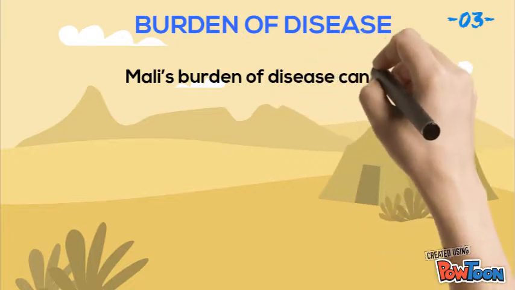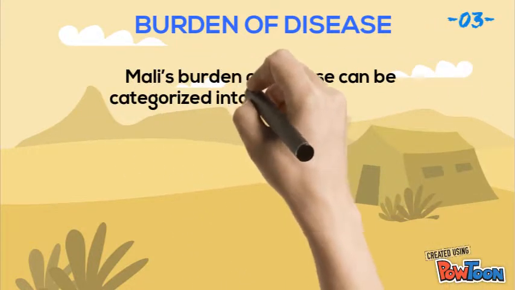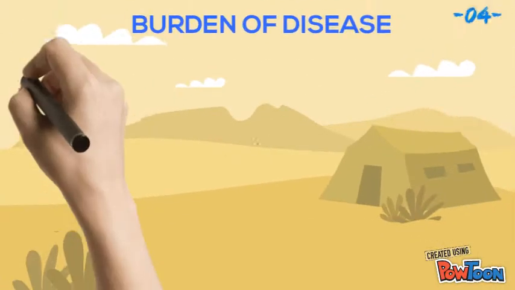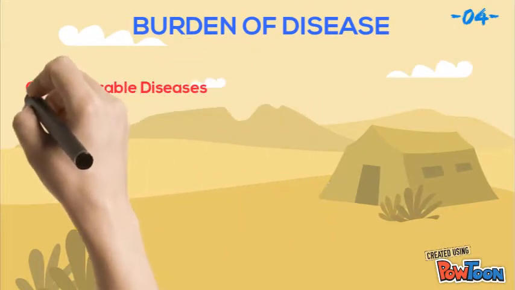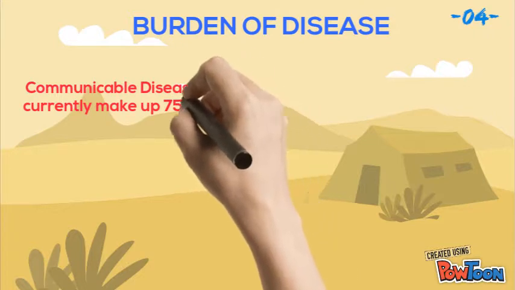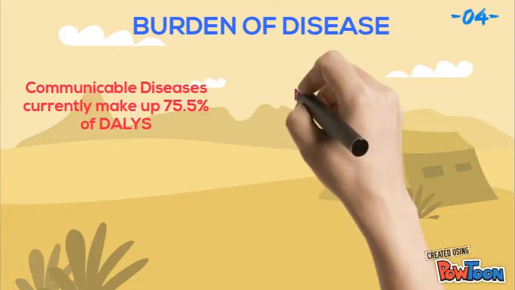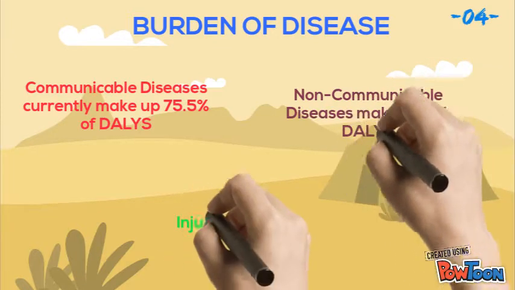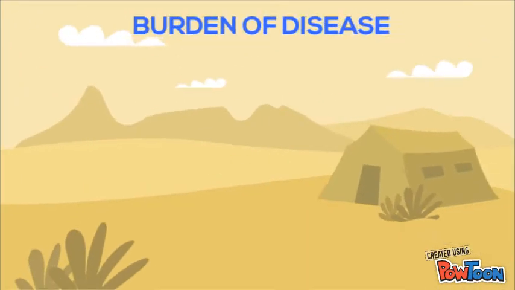Mali's burden of disease can be categorized into three different groups: communicable diseases, non-communicable diseases, and injuries. In Mali, communicable diseases currently make up 75.5% of DALYs. Non-communicable diseases make up 18.7% of DALYs, and injuries make up 5.7% of DALYs.